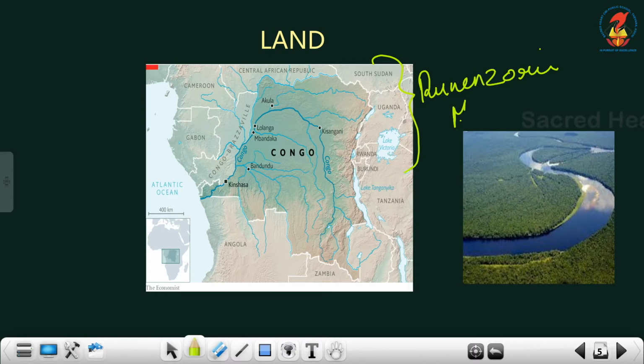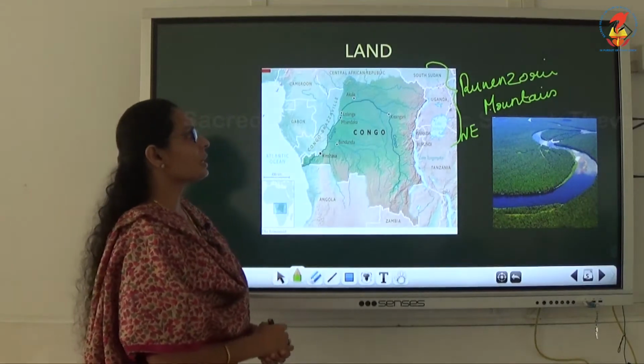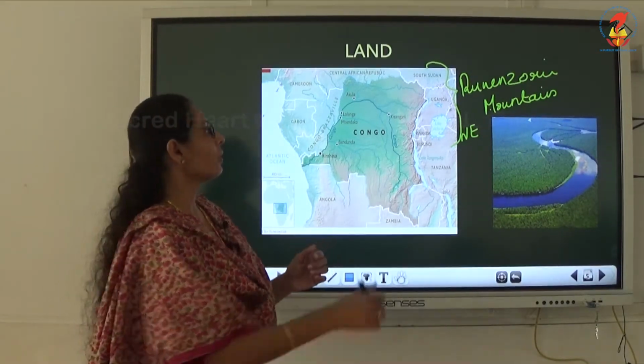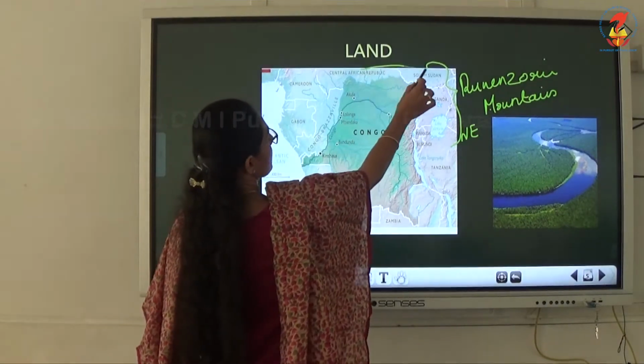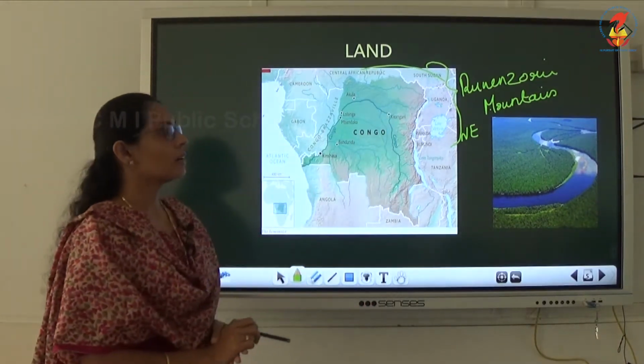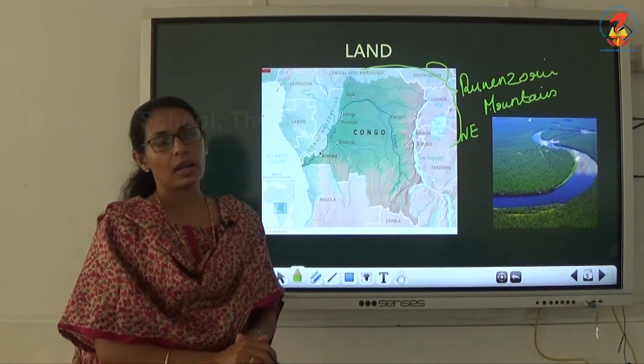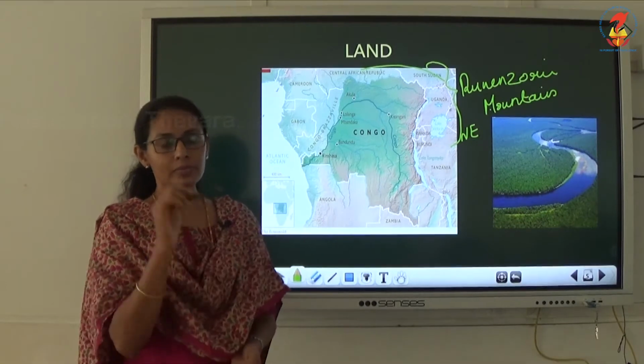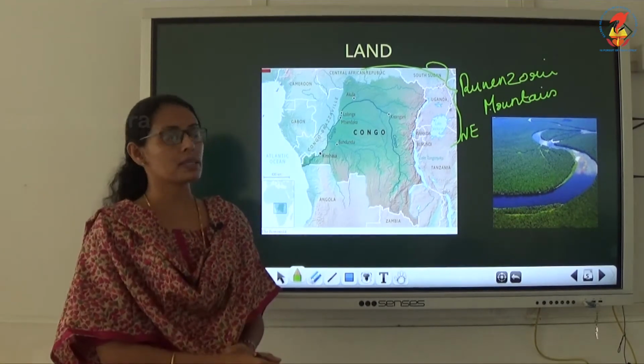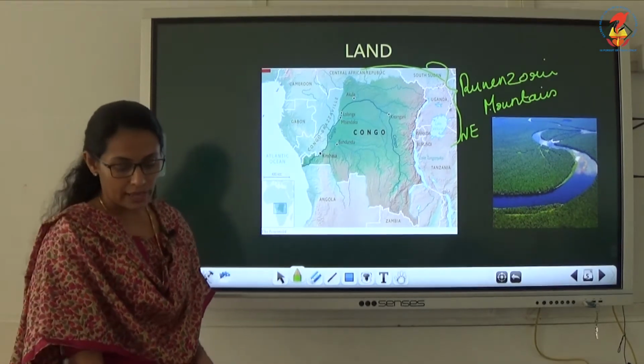The Rwenzori mountains are found in the northeast direction, from here to here.